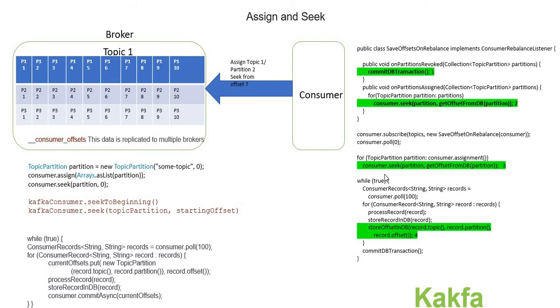But let's discuss the scenario we discussed here. Let's say my consumer is failing after processing this or this. What will happen?